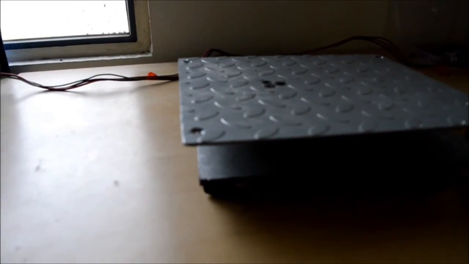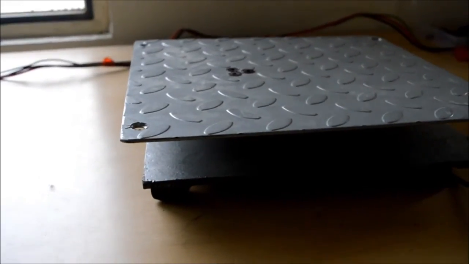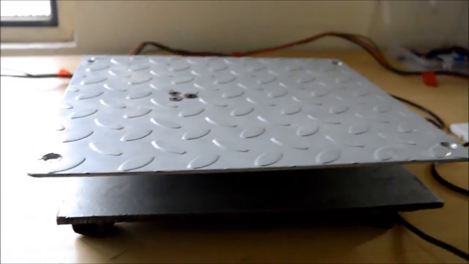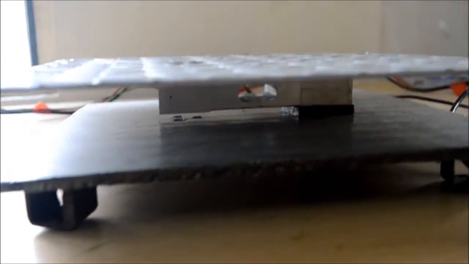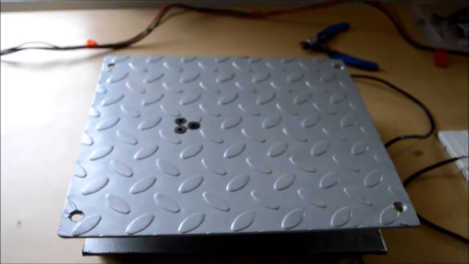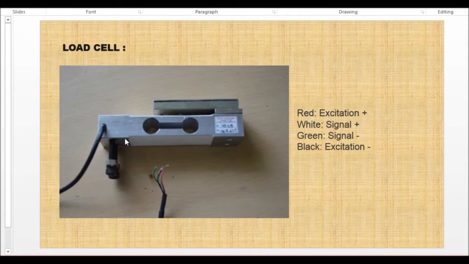This is the load cell we used in this project to calculate the weight of the gas cylinder. The load cell contains 4 wires.